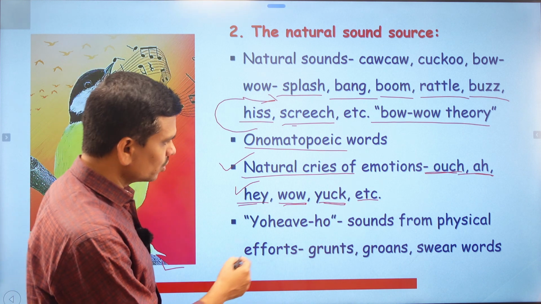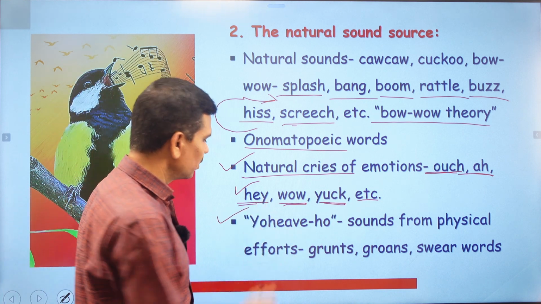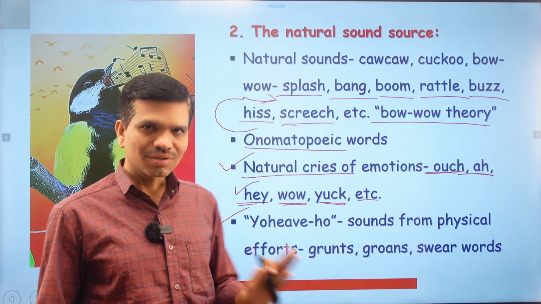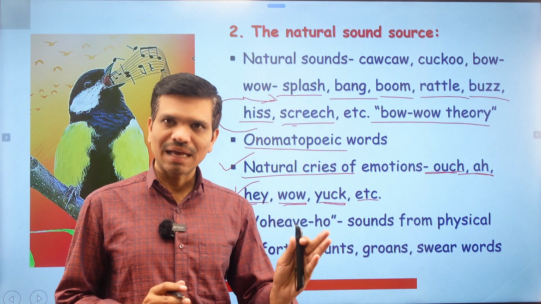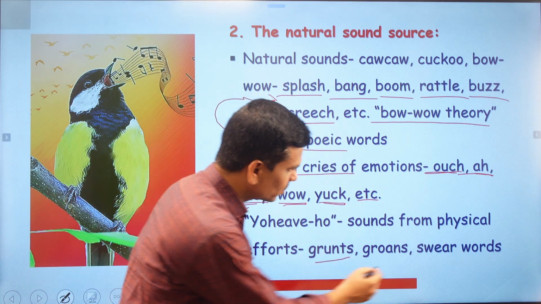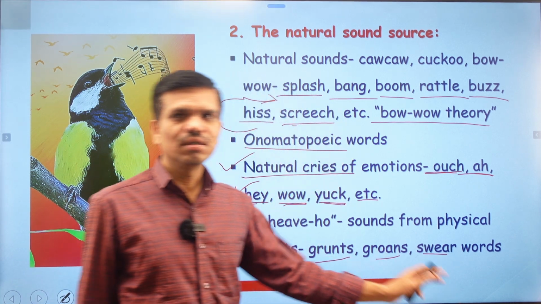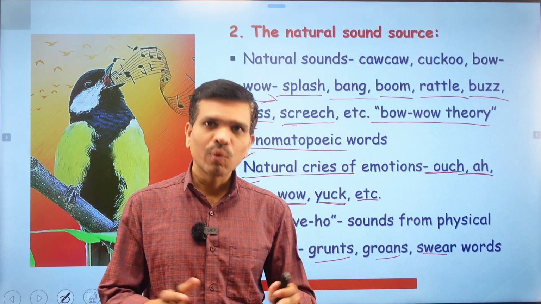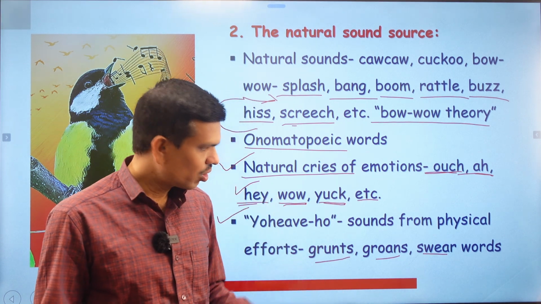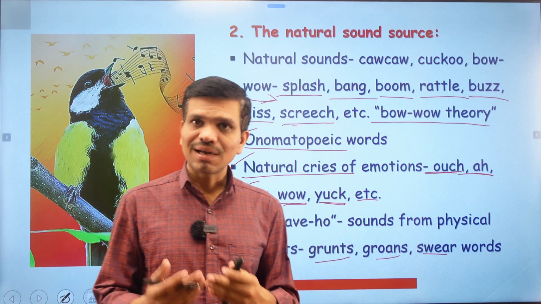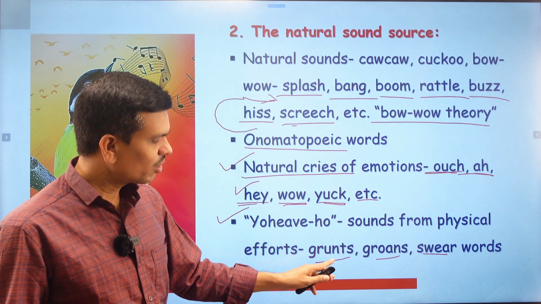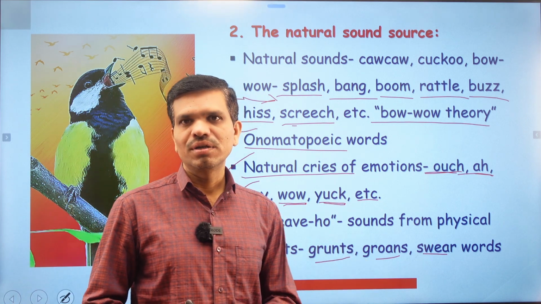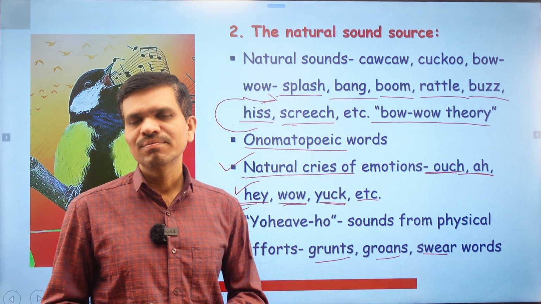Then we have the yo-he-ho theory, and in this theory it is said that the sounds of physical efforts have created language. For example, we have grunts, groans, swear words, different types of words. When primitive human beings were working together on some kind of task, they made these grunts, groans and swear words, and from that language might have originated.